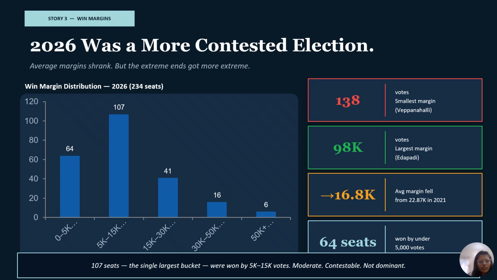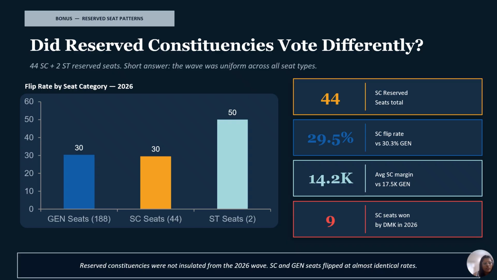So Tamil Nadu has 46 reserved constituencies. Did they move with the rest of the state or did they behave differently? So let's look. So reserved seats, 46 reserved constituencies, 44 for SC and 2 for ST. One question: did they vote differently?